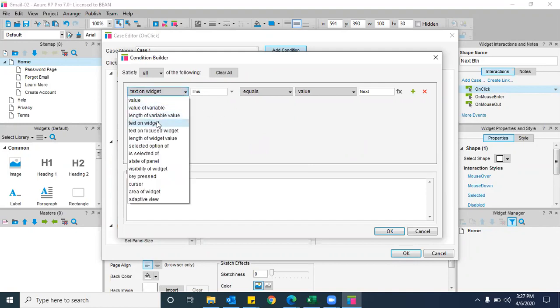And if you want to validate some drop downs or drop lists, all these things, whatever is selected, or the length of the variable or cursors, anything else that you can take, depending on the condition. Depending on the condition, correct.